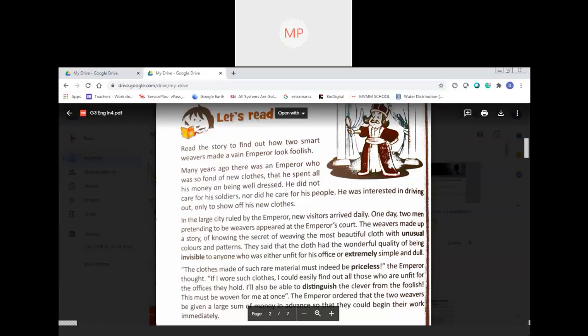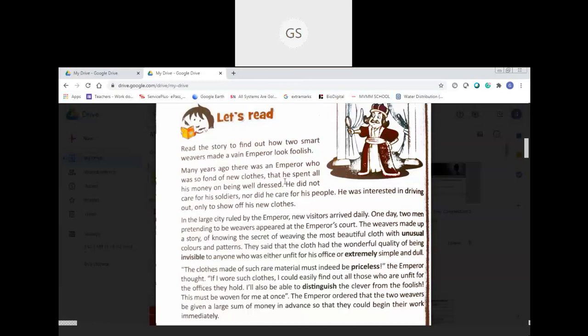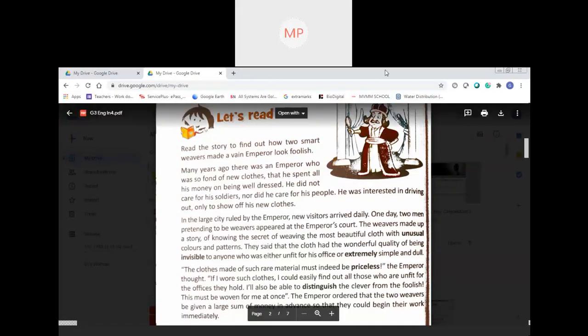Yes, children. Shall we read the textbook, children? Look at that and follow the annotation, okay? I'm just showing that. So let me read. Read the story to find out how two smart weavers made a vain emperor look foolish, okay? Shall we start? Many years ago, there was an emperor who was so fond of new clothes that he